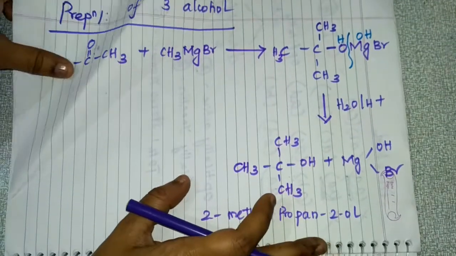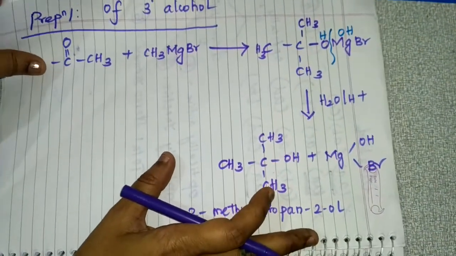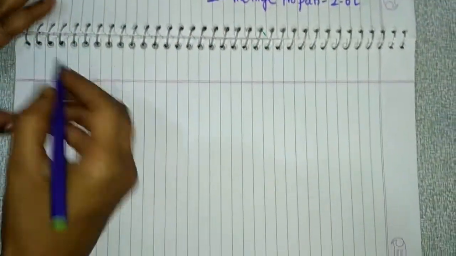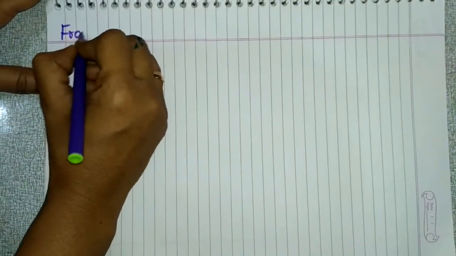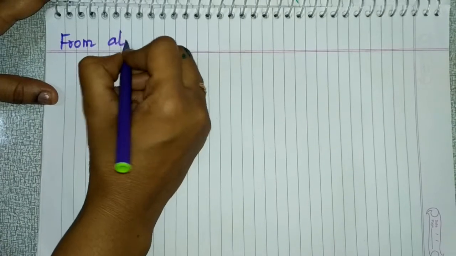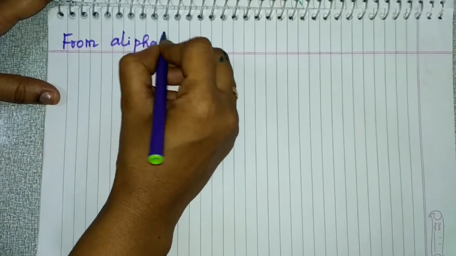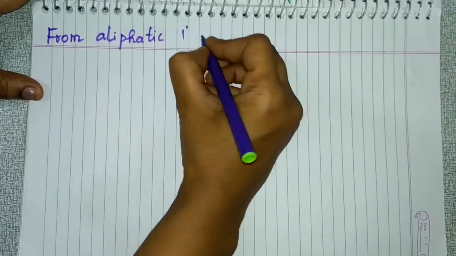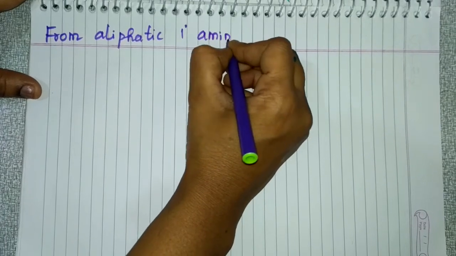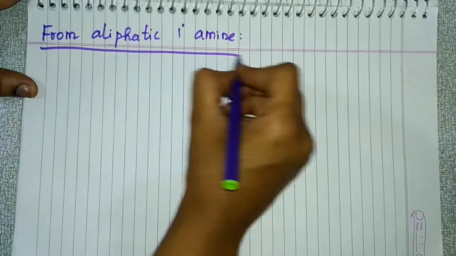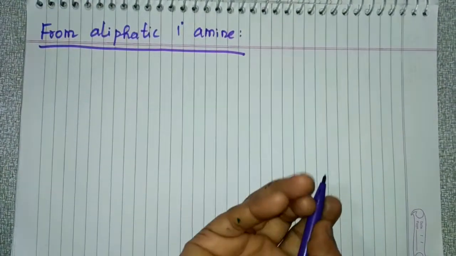Next, the last method of preparation is from aliphatic primary amine. You can prepare alcohol from aliphatic primary amine.